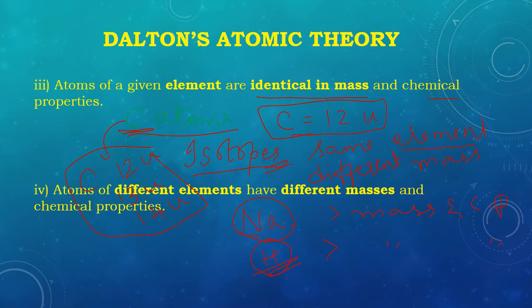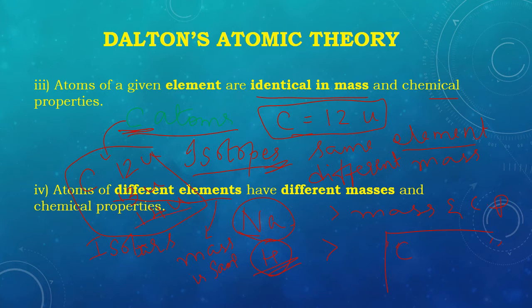But again, there are a few exceptions to this. There is something called isobars. These are atoms of different elements, but they have the same mass. Okay, let me write the example here.